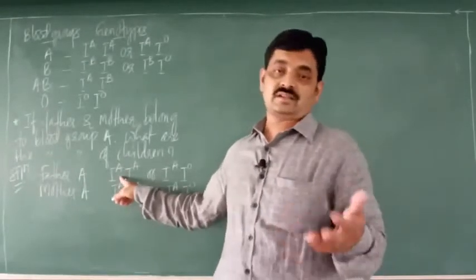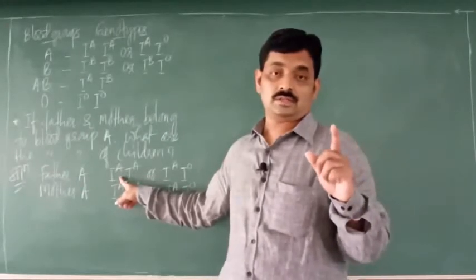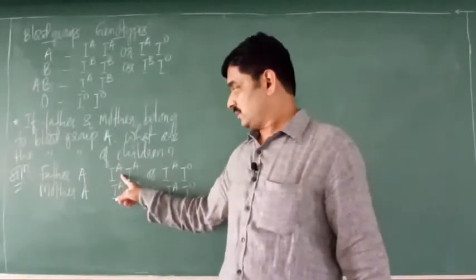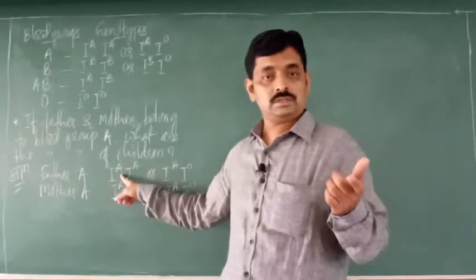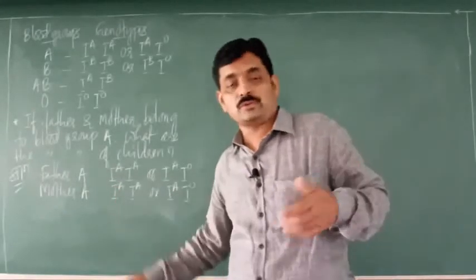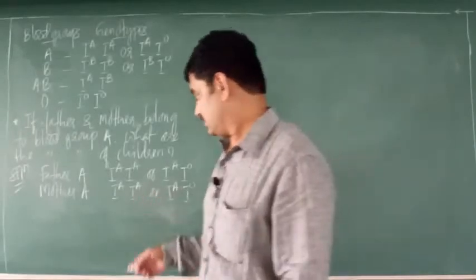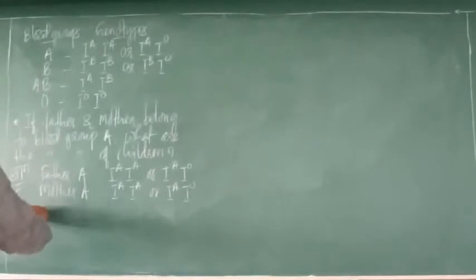In case of homozygous condition, only one type of gametes is produced. All gametes will have this dominant gene IA. Same thing here also, right? So father will produce gametes having dominant allele IA. Mother will also produce gametes having dominant allele IA. So we shall solve this for homozygous condition.